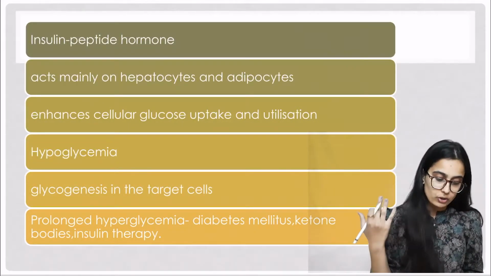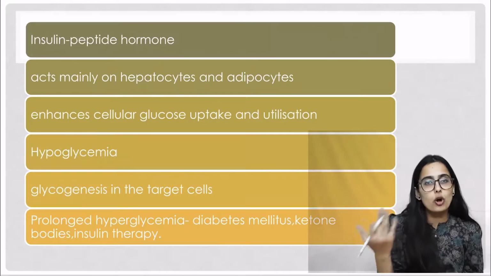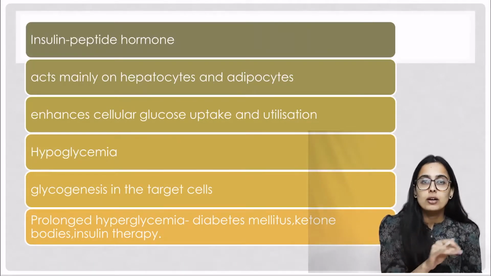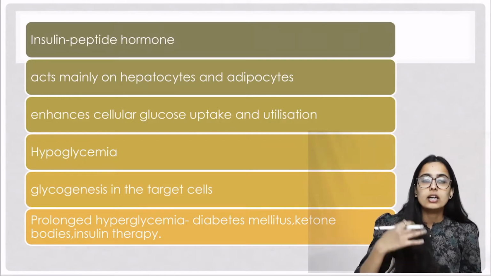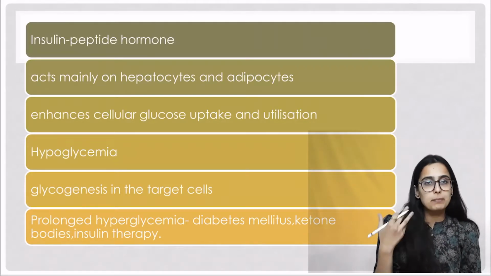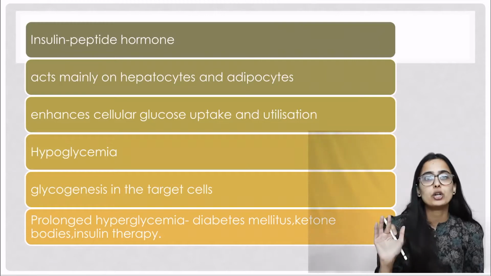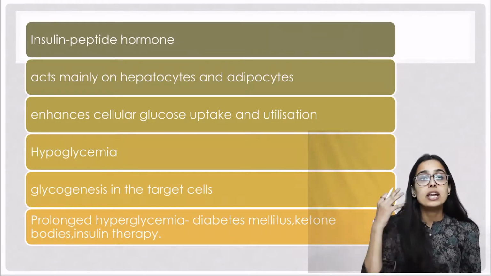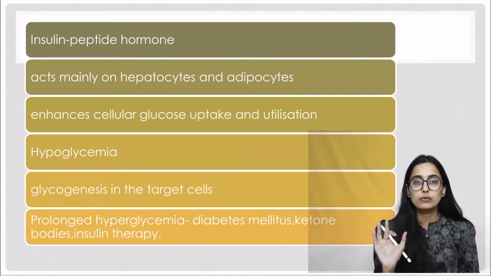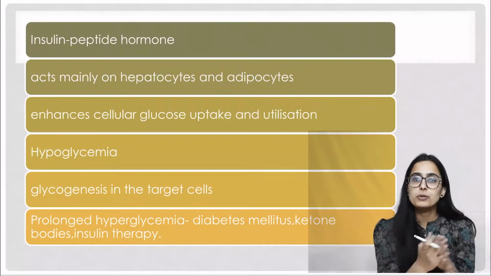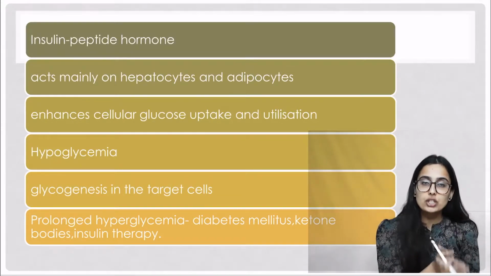Now we'll talk about insulin. Insulin will act opposite to glucagon because they have to maintain an equilibrium. So अगर जो ग्लूकागॉन है वो हाइपरग्लाइसीमिक हार्मोन है, तो इंसुलिन को हाइपोग्लाइसीमिक हार्मोन होना पड़ेगा. मतलब it will have to decrease the concentration of glucose in the blood. So it will act opposite to the way in which glucagon was acting.